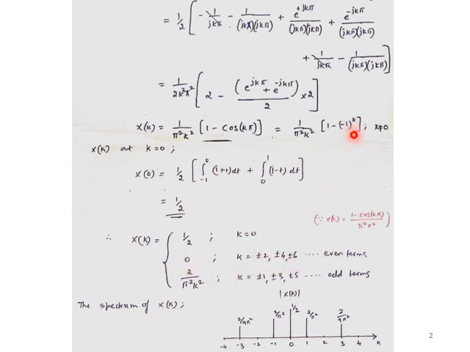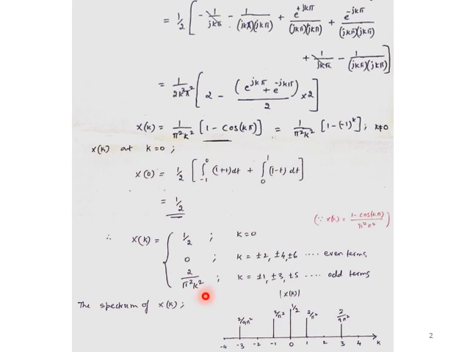When k equal to odd terms, then I can directly take this becomes 1 plus 1, and it is 2 divided by pi square k square. So that is the term for X of k whenever k is an odd term. So this is how we can list it out. X of k, final answer in this particular manner for the given triangular form of equation with respect to x of t.